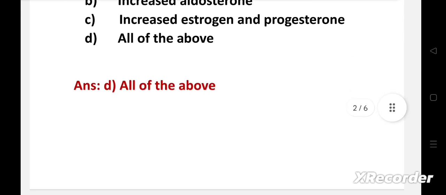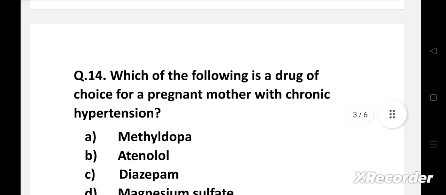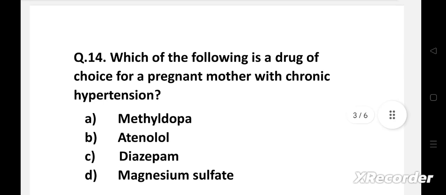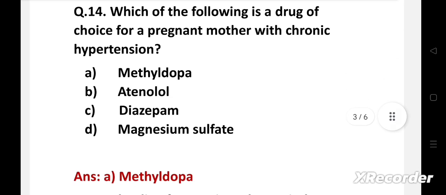Next question. Which of the following is a drug of choice for a pregnant mother with chronic hypertension? Option A, methyldopa, B, atenolol, C, diazepam, D, magnesium sulfate. Right answer is option A, methyldopa.